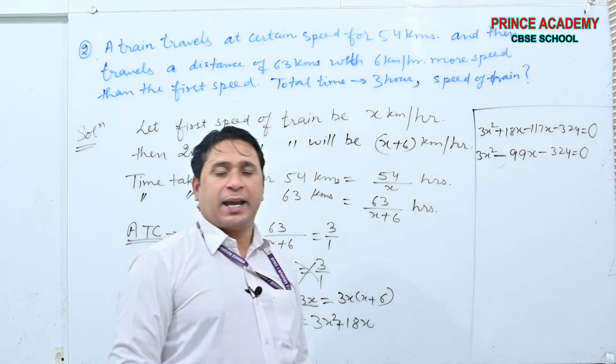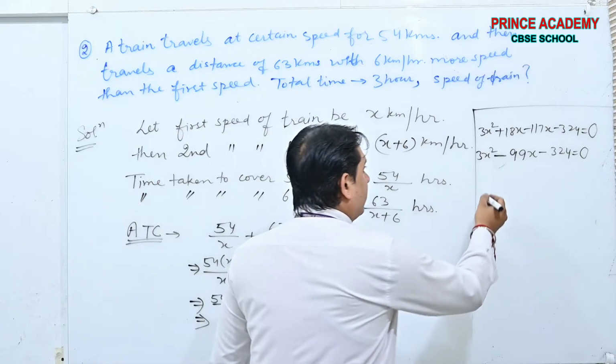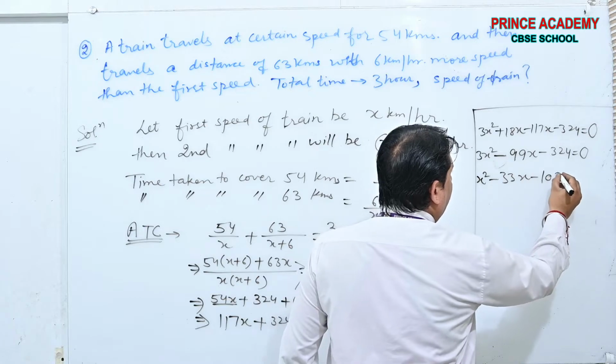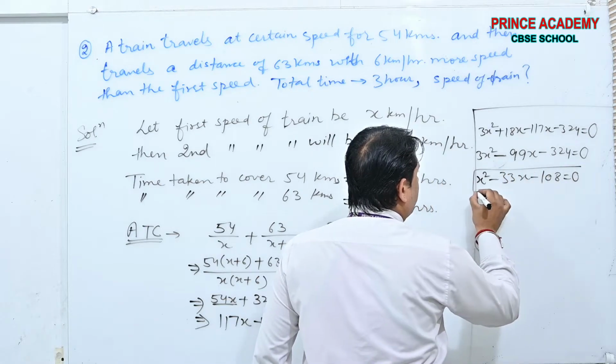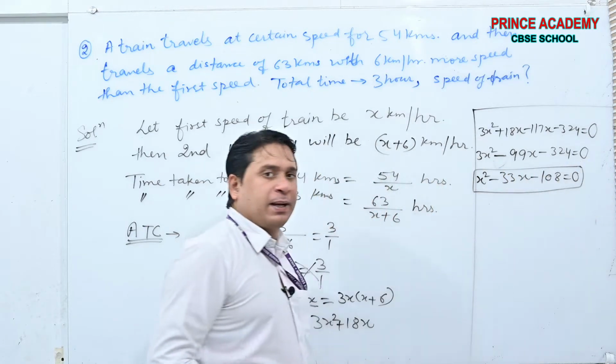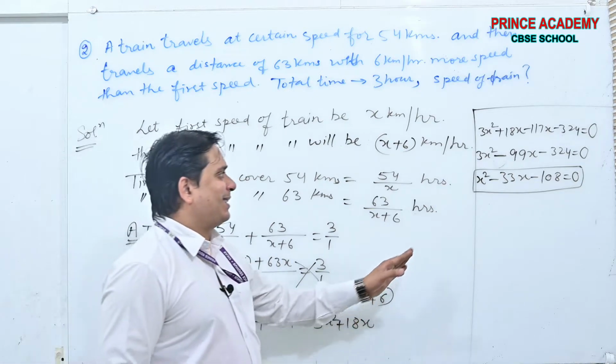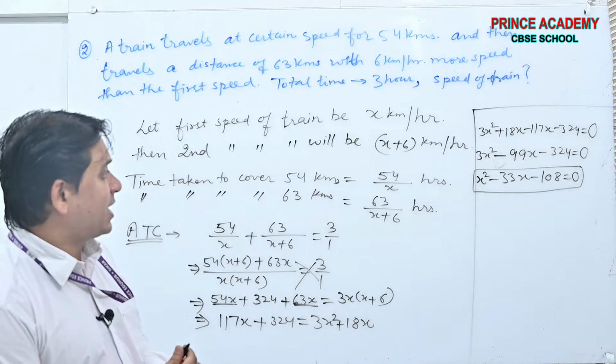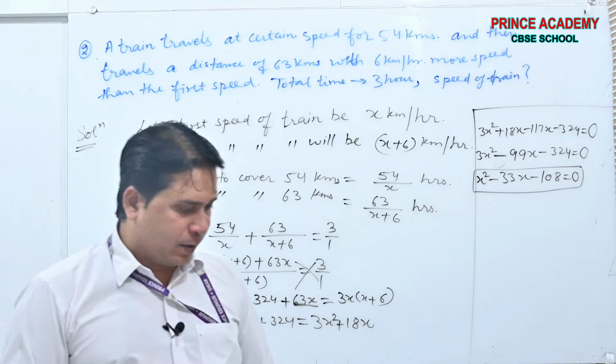I think 3 can be taken as common here. x square minus 33x minus 108 is equal to 0. Yes or no? Done beta. This is the equation we formed.